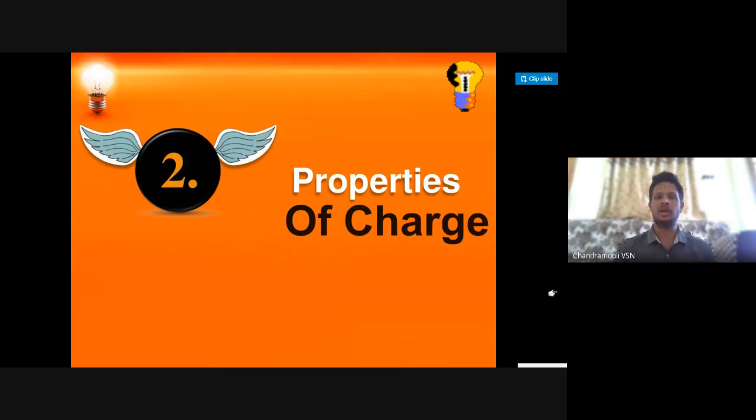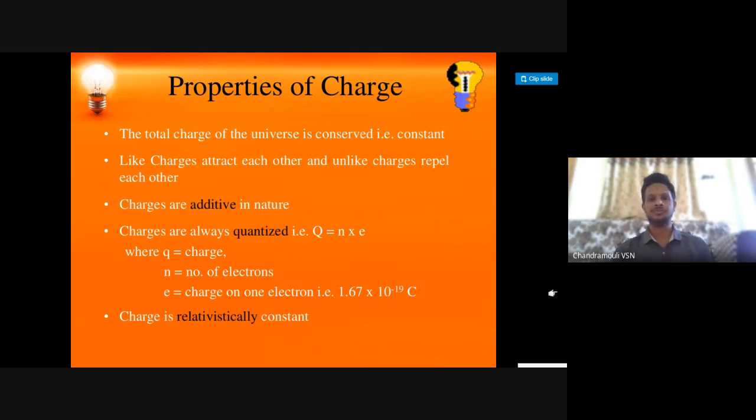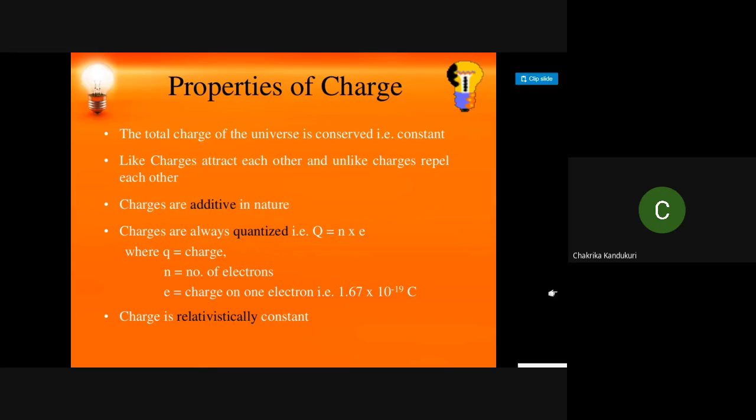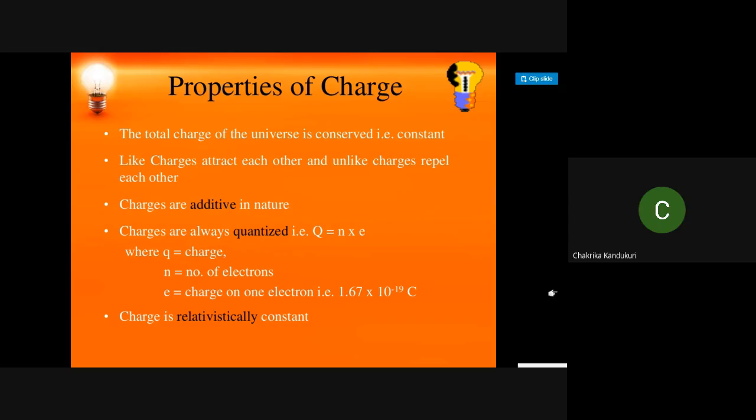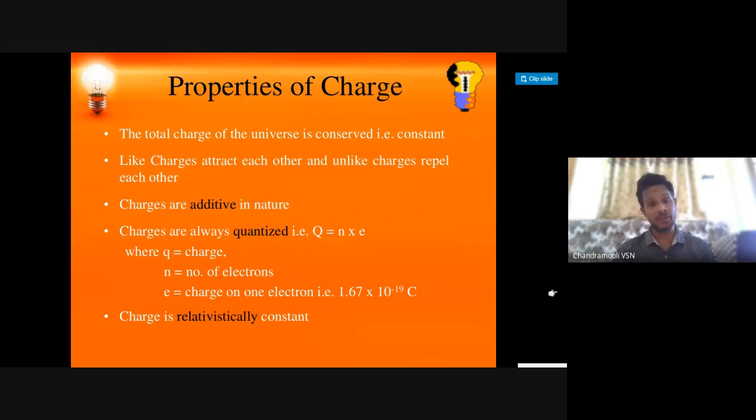So what are the properties of charge? Simple. The total charge always remains constant. Like charges repel, unlike charges attract.